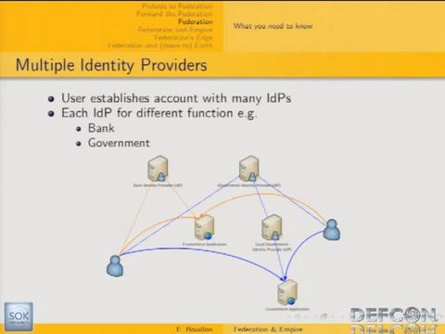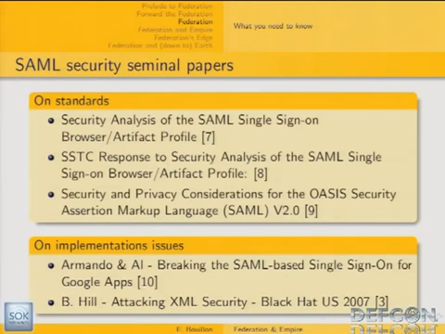Also, please be aware that users can have several identity providers depending on their context. In some sort, users can have several identities and don't only have to trust one identity provider. So that's it for the introduction of the standards.